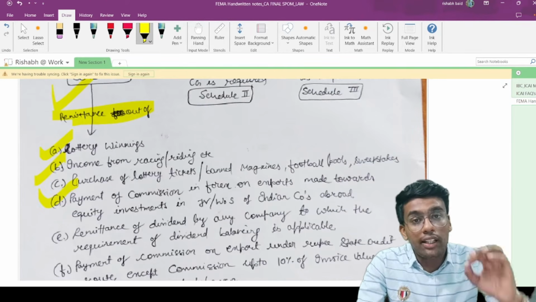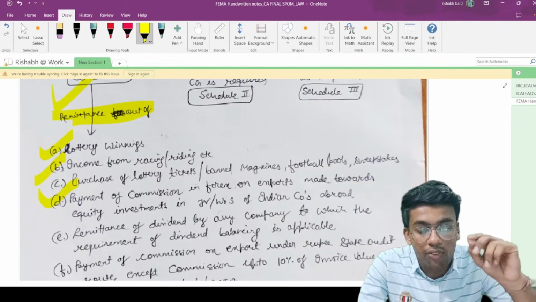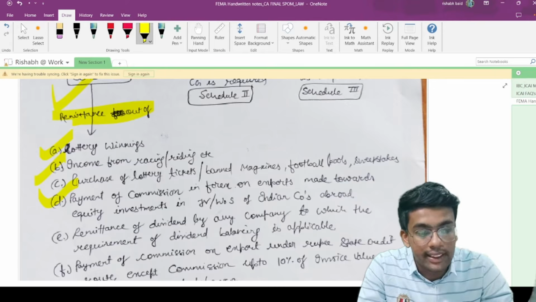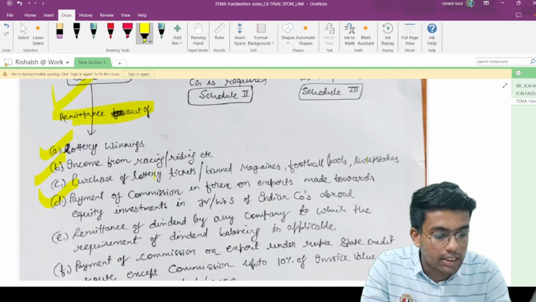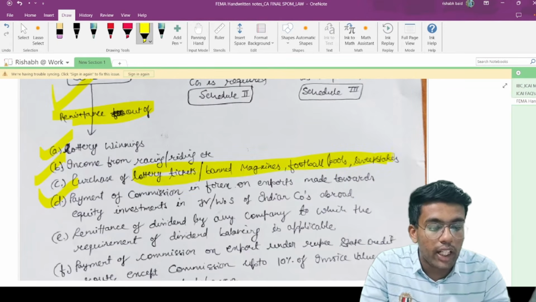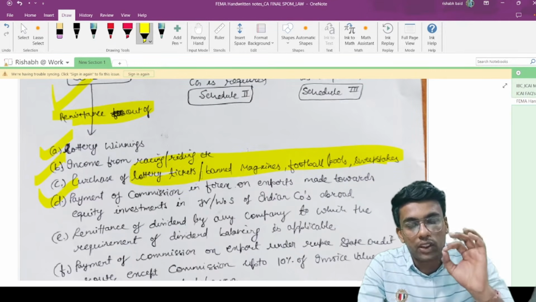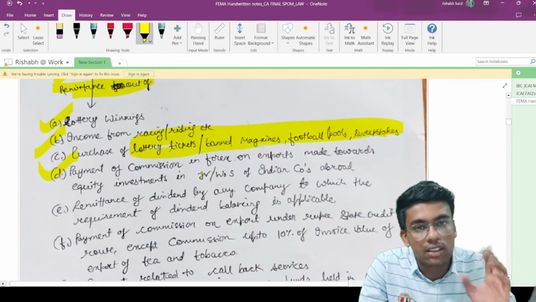Likewise, you cannot remit money outside India for the purpose of purchasing lottery tickets, banned magazines, football pools and sweepstakes. So these are some of the transactions which are completely prohibited, and you cannot make any remittance for the purpose of purchasing these tickets or magazines.